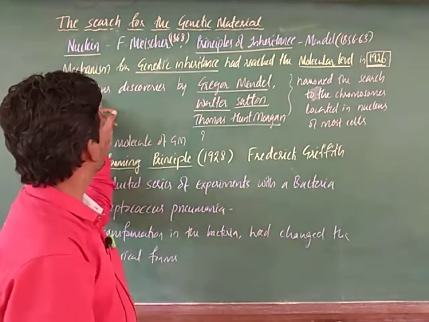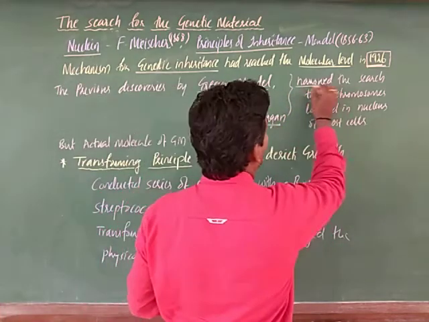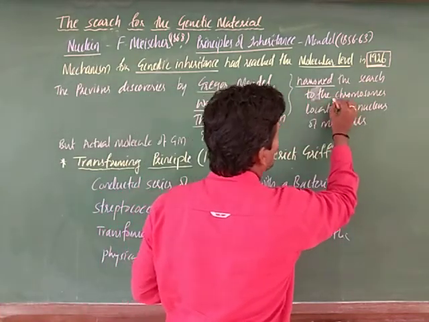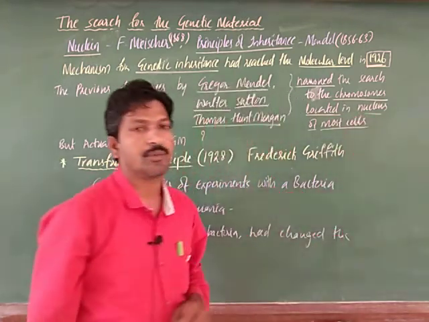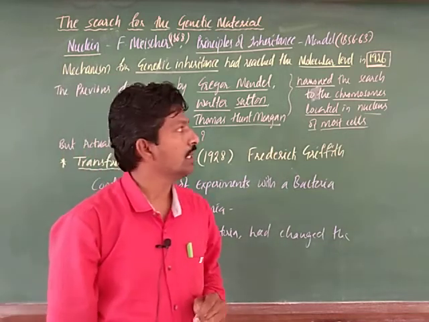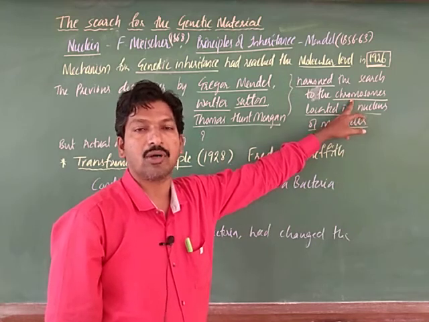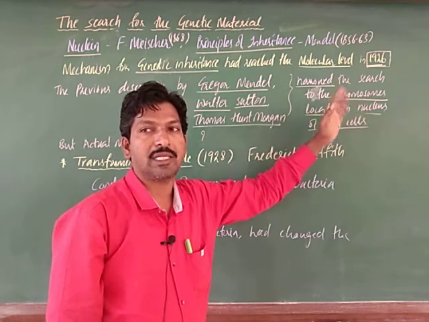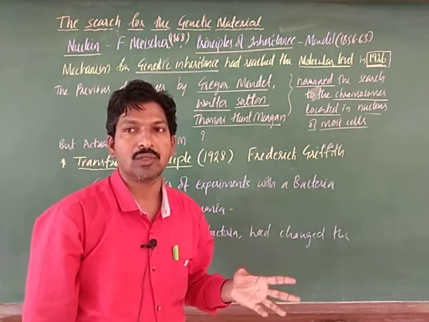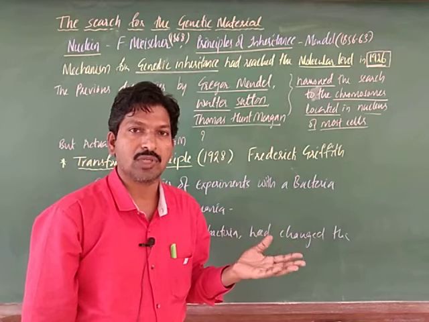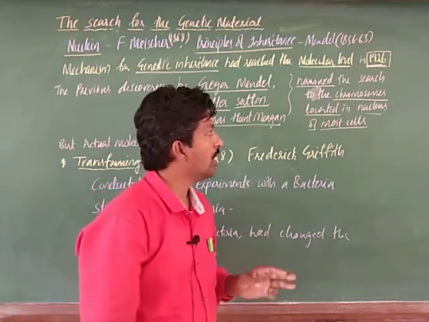The previous discoveries by these scientists narrowed the search to the chromosomes located in the nucleus of most cells. Chromosomes carry the information, that means characters, from parents to offspring through gametes from both parents during reproduction.